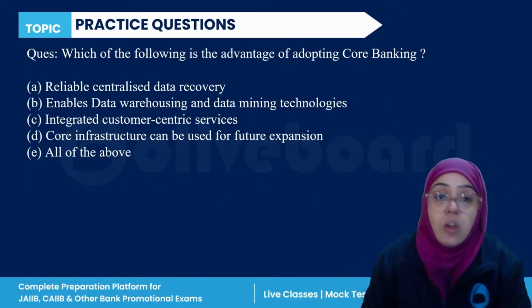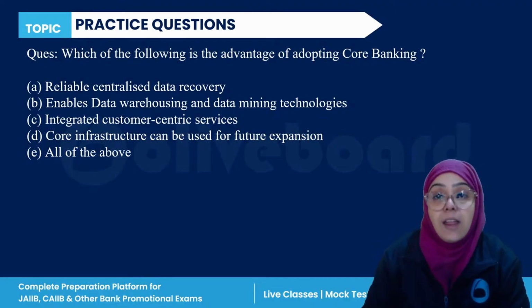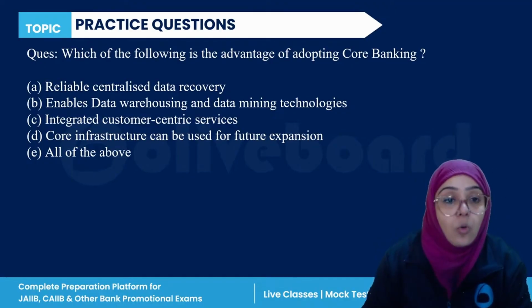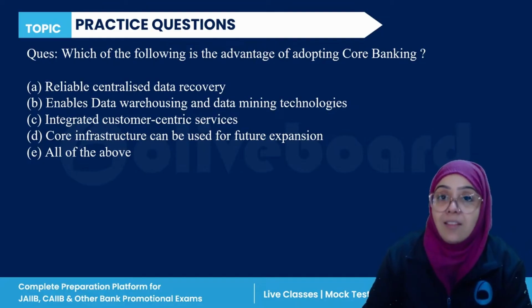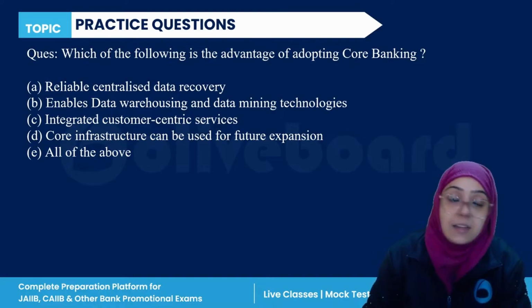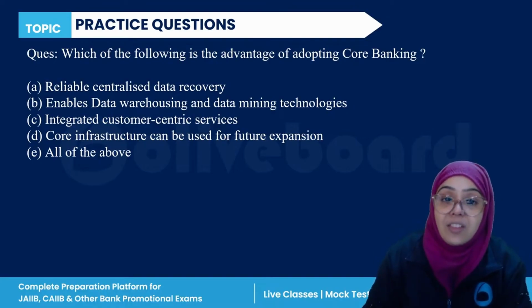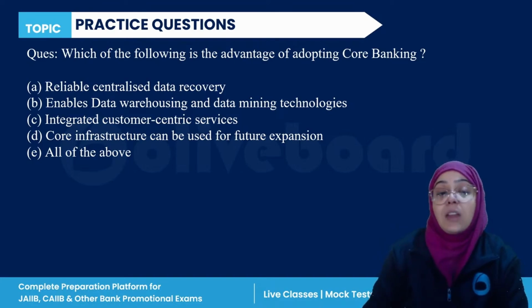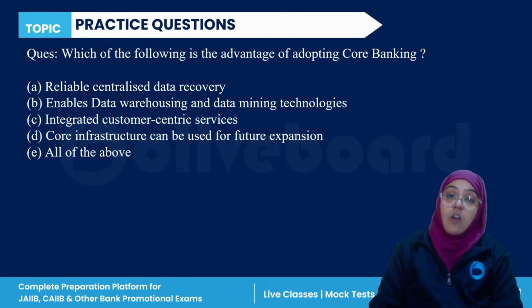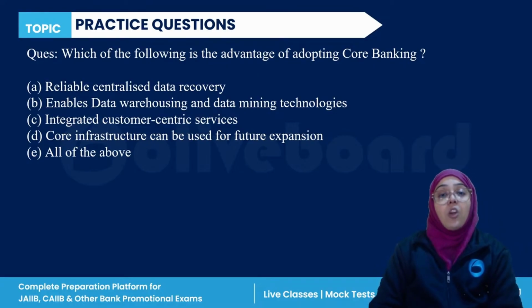Next. Which of the following is the advantage of adopting core banking? Reliable centralized data recovery, enables data warehousing and data mining technologies, integrated customer-centric services, core infrastructure can be used for future expansion, or all of the above. Which of the following is the advantage of adopting core banking? Everyone. So if we talk about core banking, first we have centralized data recovery.